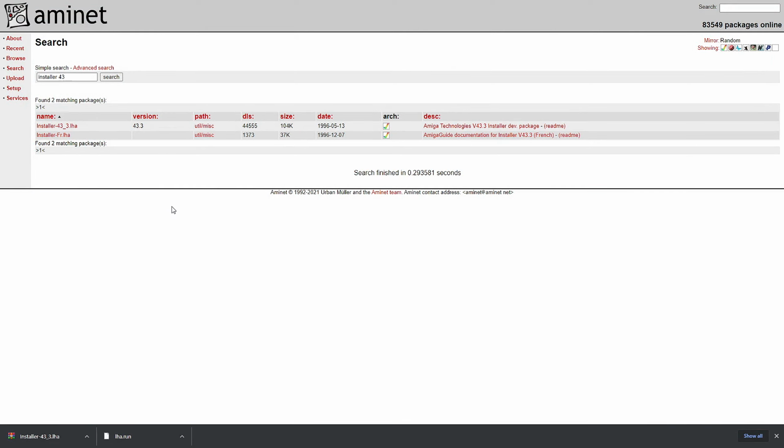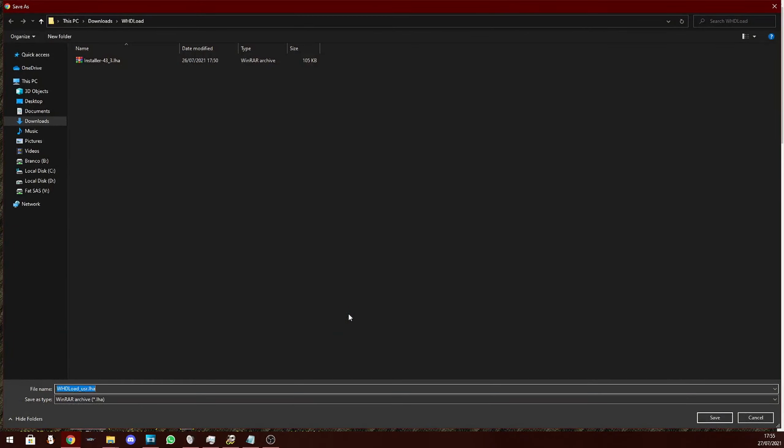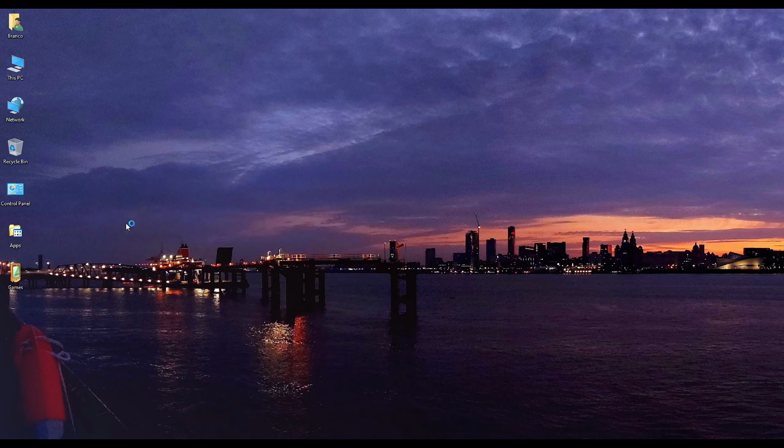Now we need to download the WHDLoad package from whdload.de. The USR package contains the documentation and all the programs which are required to use WHDLoad installs. Save this file to the same folder as your two files from Aminet. Now we can load WinUAE.